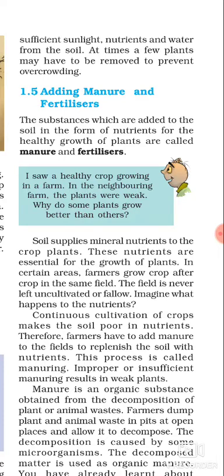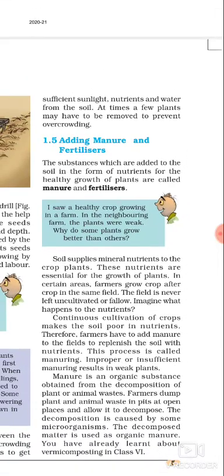If we add manure instead of fertilizer, it enhances the water holding capacity of the soil, and it makes the soil more porous, so that the exchange of gases becomes easy. It also increases the number of friendly microbes, and it improves the texture of the soil. So this is one way by which we can maintain the fertility of the soil and replenish it with the different nutrients.